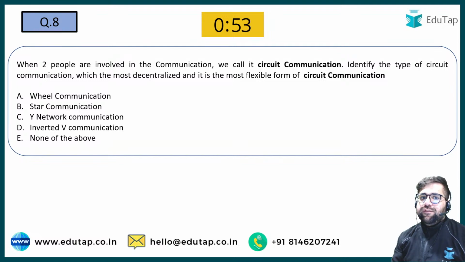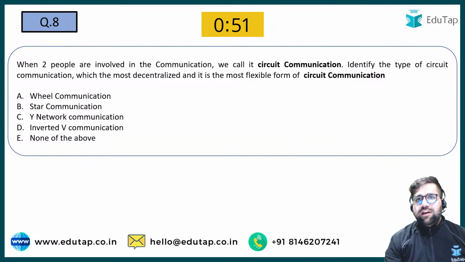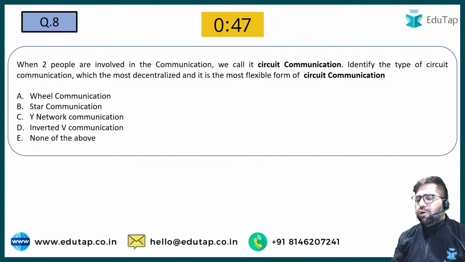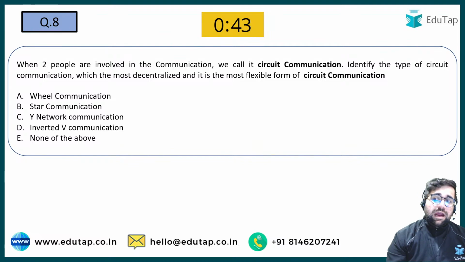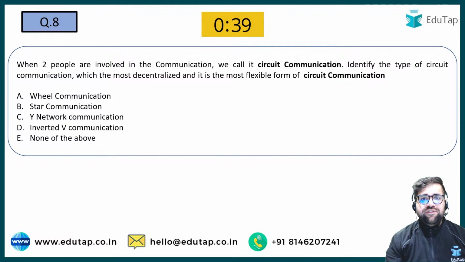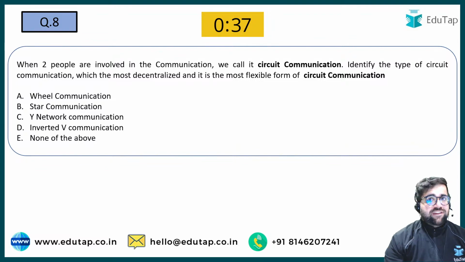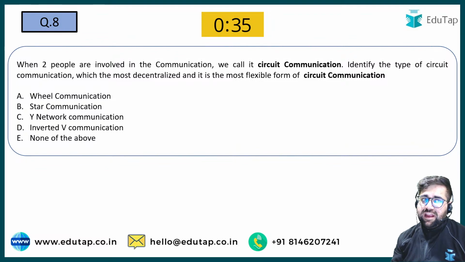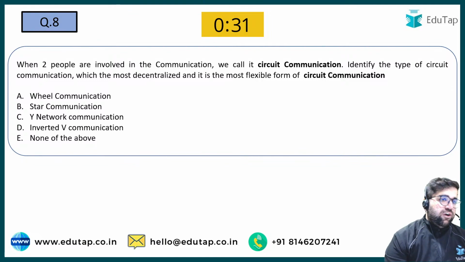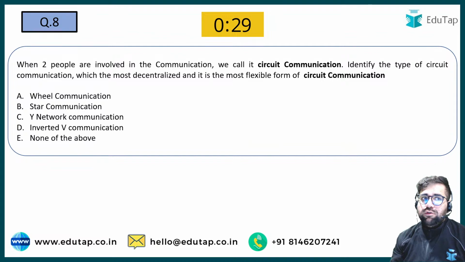When two people are involved in a communication, we call it a circuit communication. Circuit communication is how two or more than two people are communicating between themselves. Identify the type of circuit communication which is most decentralized and more flexible. So we have your chain, star, wheel, inverted V, Y network, or none of the above. Tell me what will be the right answer for question number 8.